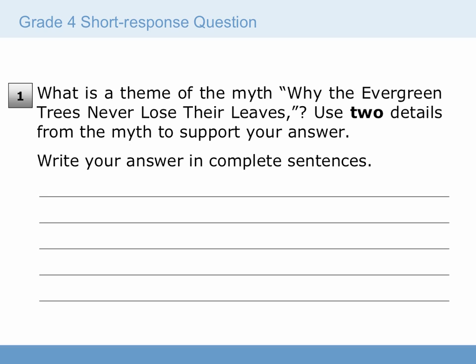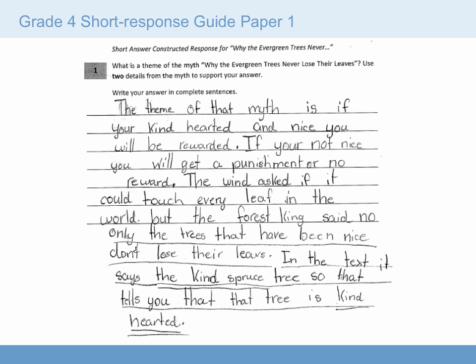When we introduced the rubrics, we observed that while the rubric tells us what the different score points look like, the guide papers show us how they look. Now we're going to take a look at several guide papers that are examples of student work to exemplify the different score levels. This is guide paper 1.